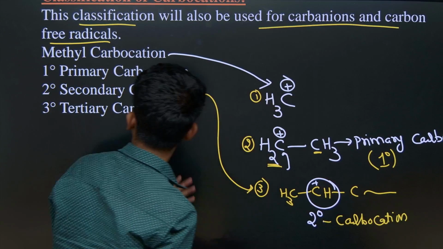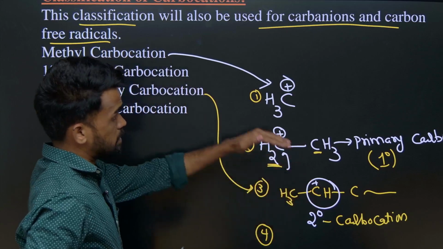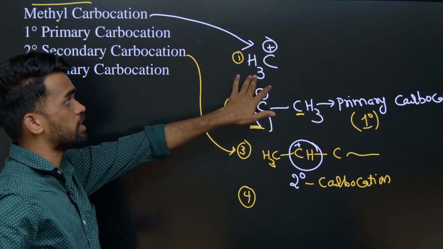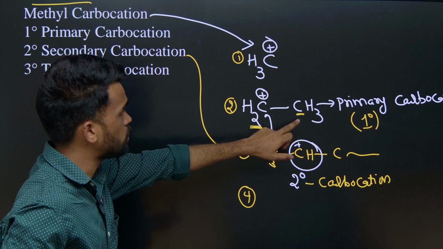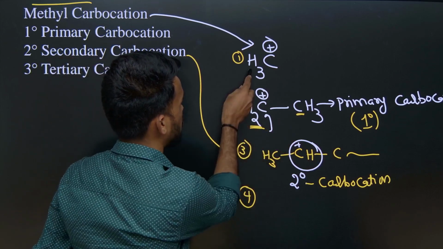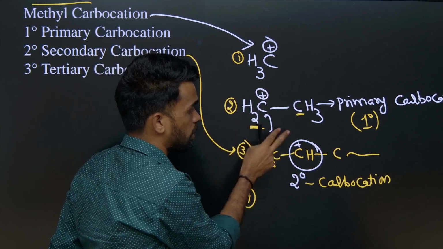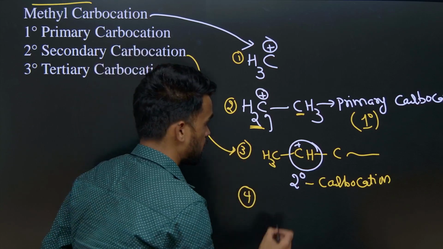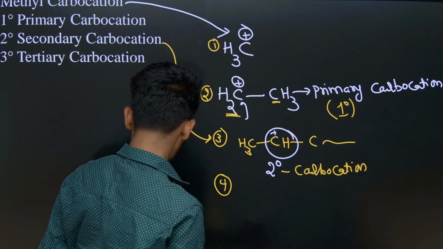And the third one is over. The fourth one we can discuss. See, just compare each other. In the initial case I have taken all 3 atoms as hydrogens. In the second case I just replaced one of the hydrogens with one carbon group. In the third case I have replaced 2 hydrogens with 2 carbon groups. In the fourth case you can replace all 3 hydrogens with carbon groups.